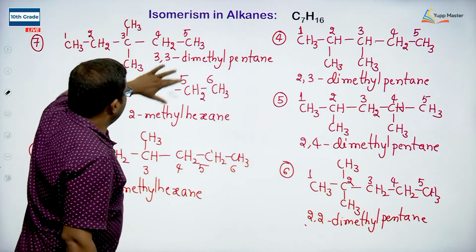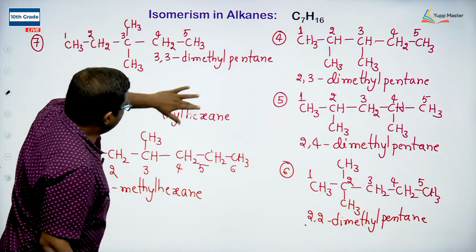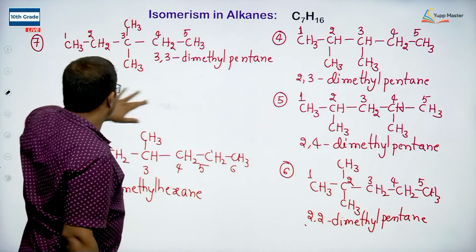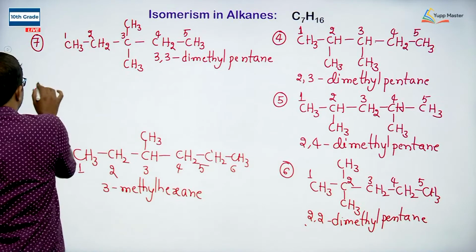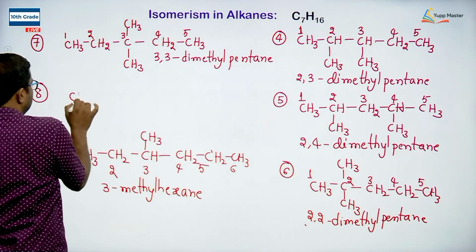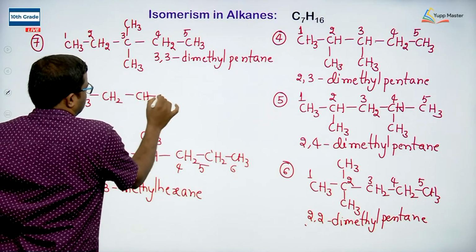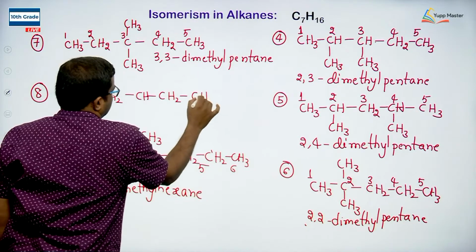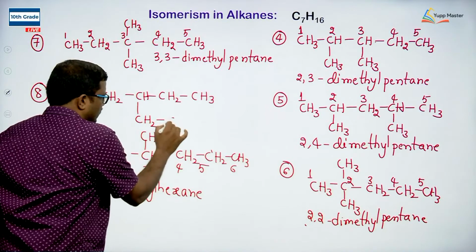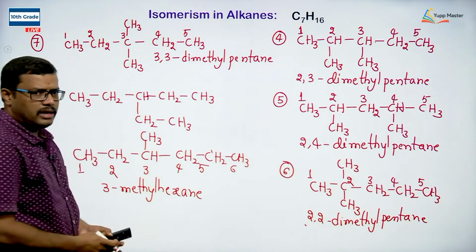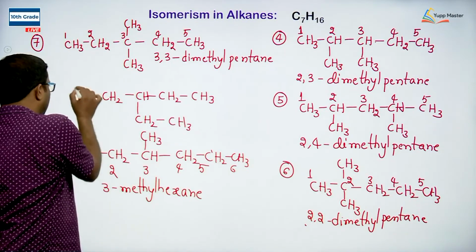So, when you arrange the 5 carbons in a straight chain followed by the 2 carbons, but of course, here I am taking the 2 carbons as a continuous chain like ethyl moiety. So, in that case, if I write the 8th isomer that is possible, CH3, CH2, CH, CH2, CH3. Now, I am taking the CH2, CH3. I am taking 2 carbons as a substitution now on a 5 carbon chain. So, this will be the longest continuous carbon chain.